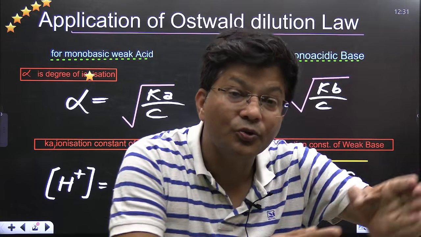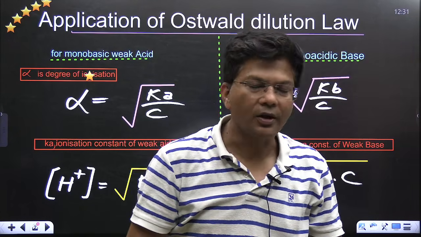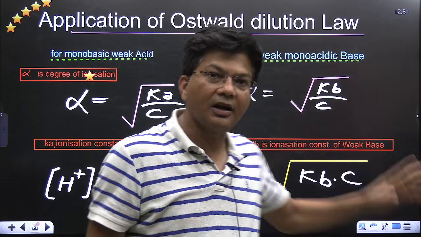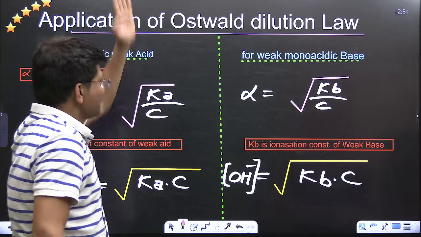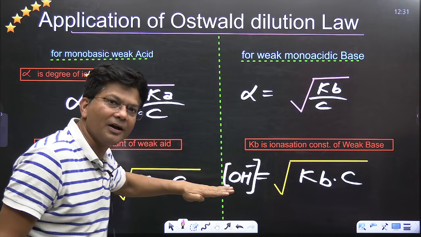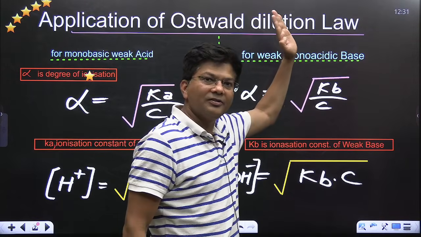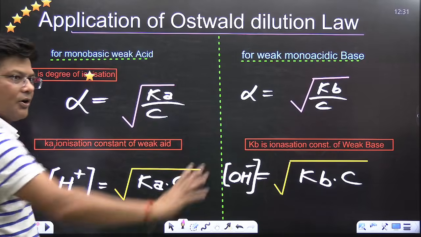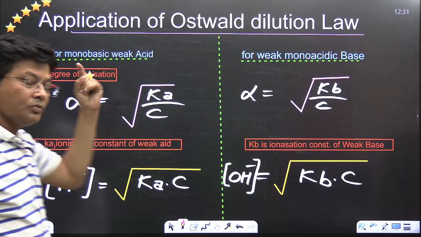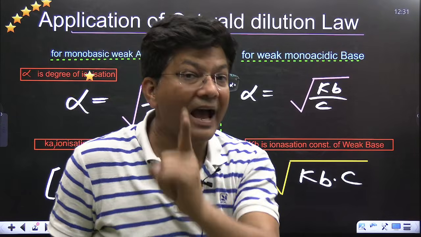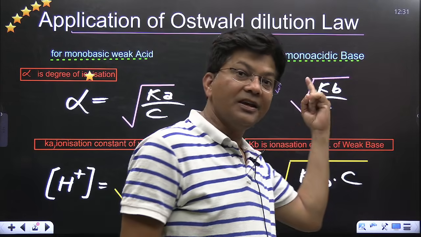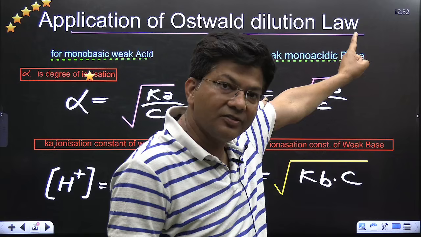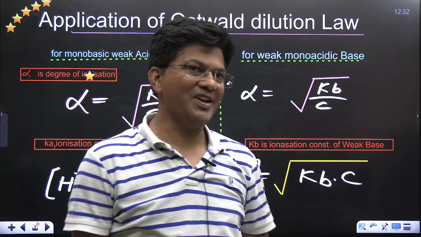If we are going to do the derivation, we do not have that much time in our examination. So remember that: standing Ka by C, sleeping KaC. Standing Kb by C, KBC, sleeping KbC. Got it. The first slide is clear in your brain, kids. All the questions for weak acid, monoacidic, and weak base, monoacidic base. Is it clear? Yes, sir.